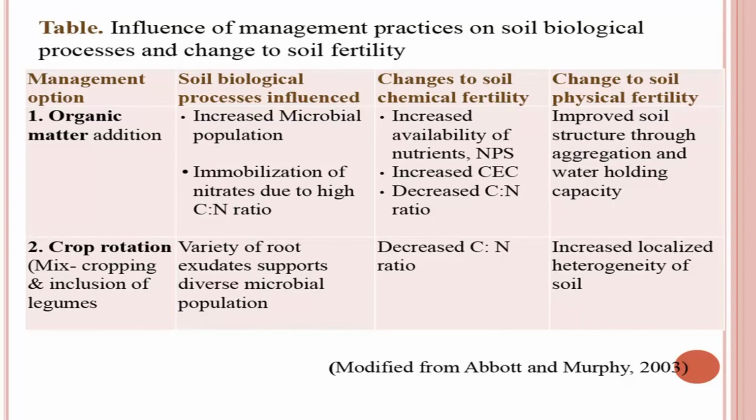This is important. And then, what kind of changes in soil chemical fertility occur due to crop rotation? Decreased CN ratio, because most of the time in crop rotations we include leguminous crops, and these legume crops add nitrogen to the soil, therefore the CN ratio is decreased. And in the case of physical fertility, increased localized heterogeneity of the soil happens, because this rhizospheric area is very small. So, only in those kinds of areas or soil fractions you will see more changes than in the bulk of the soil.